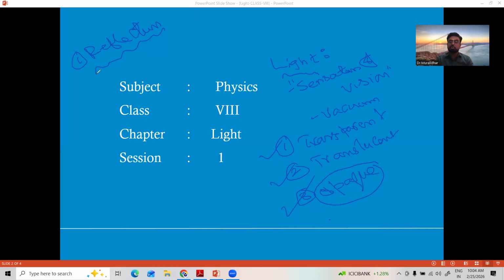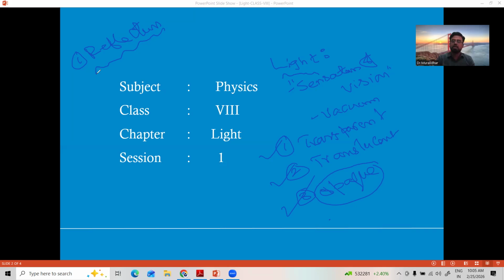We already discussed the laws of reflection. Whenever light falls on a reflecting surface, the angle of incidence is always equal to the angle of reflection. The incident ray, reflected ray and normal lie in the same plane. These are the important laws of reflection, after doing the activity on reflection.